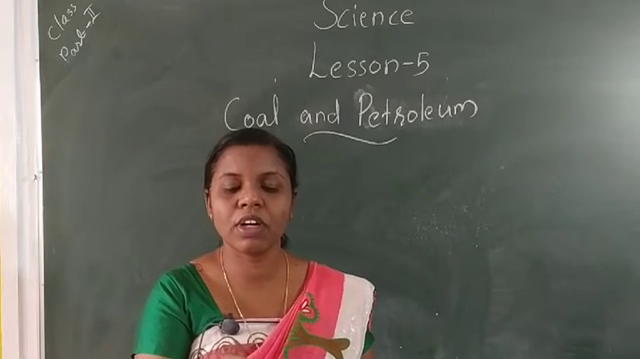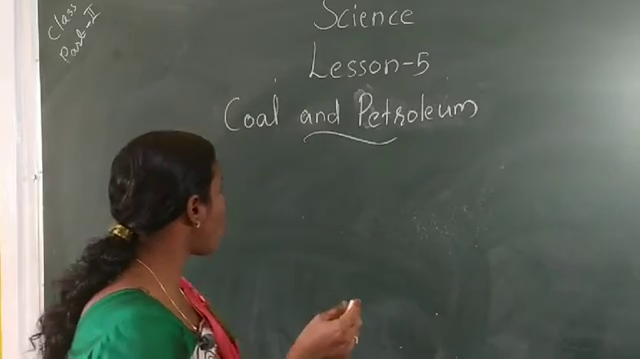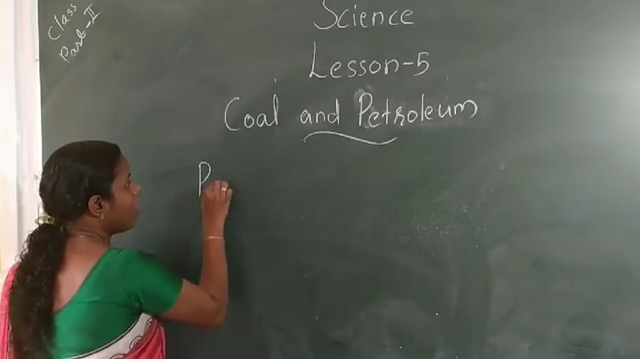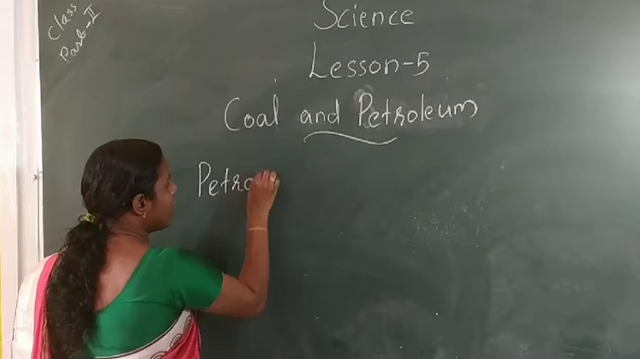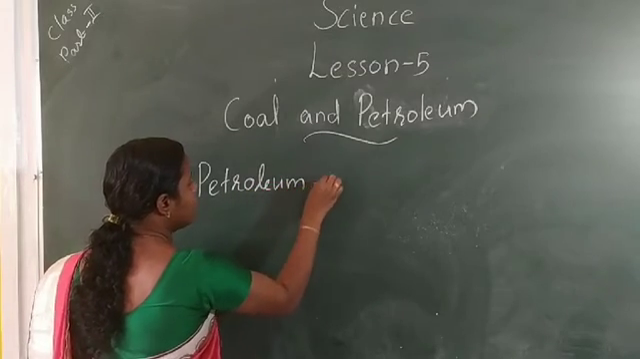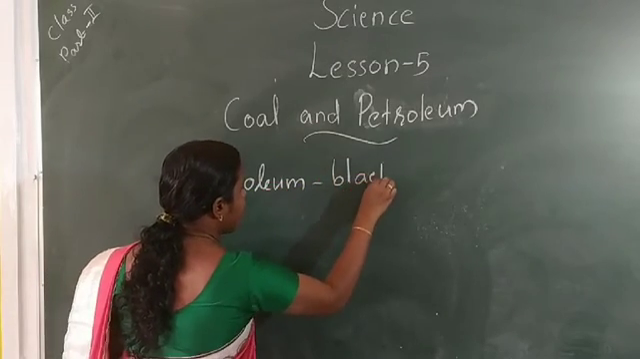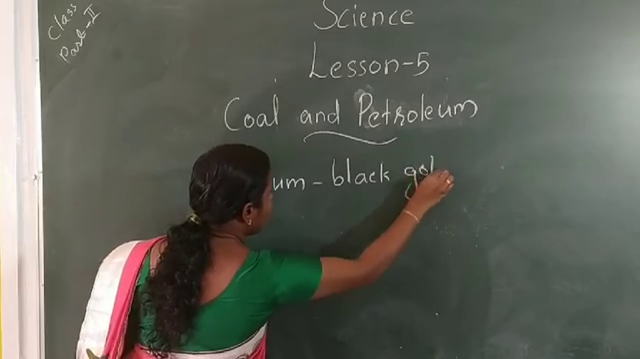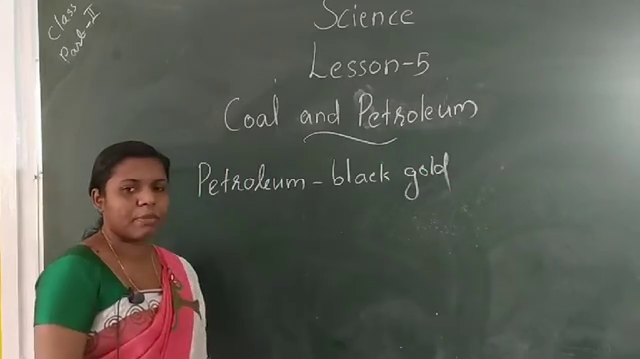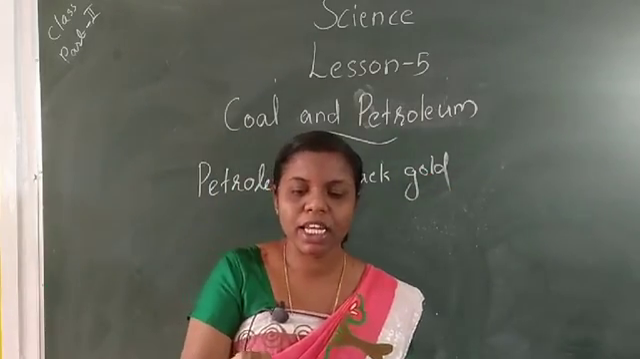Petroleum is also called black gold. Another name for petroleum is black gold. And petroleum contains bitumen. Then next we discuss